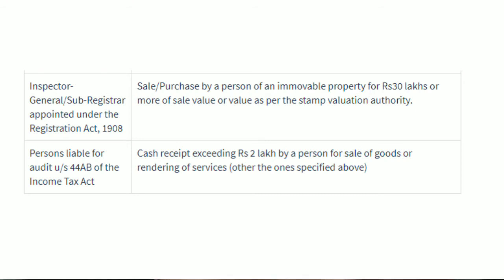Also, people liable for audit under Section 44AB of the Income Tax Act issues the form in case of cash receipt exceeding Rs 2 lakh by a person for sale of goods or rendering of services other than the ones specified above. The due date to file Form 61A is 31 May of the following year for every fiscal year during which a transaction occurs.